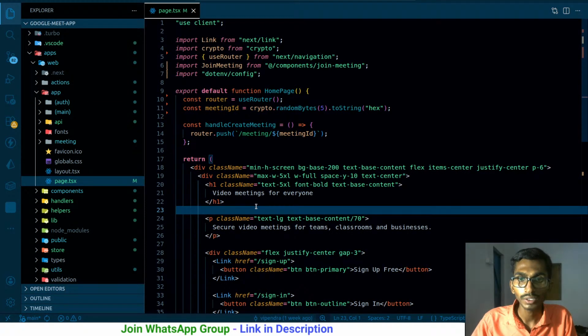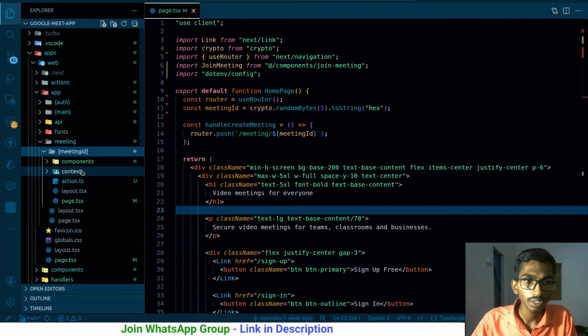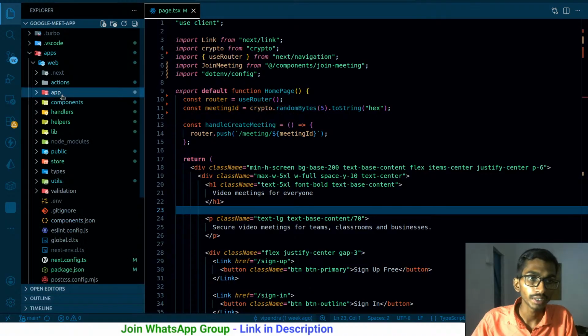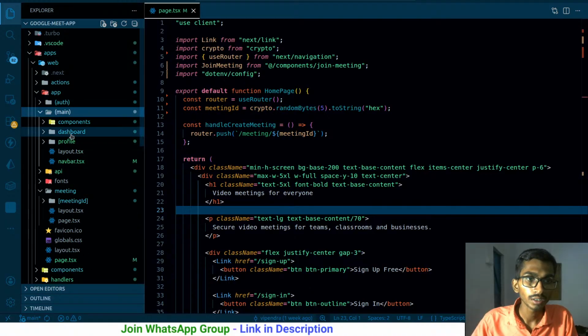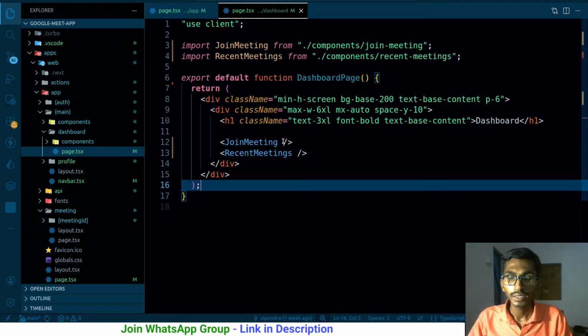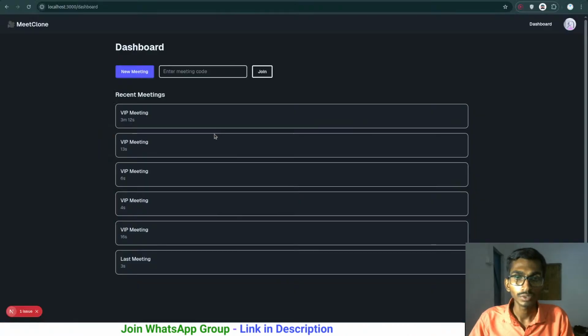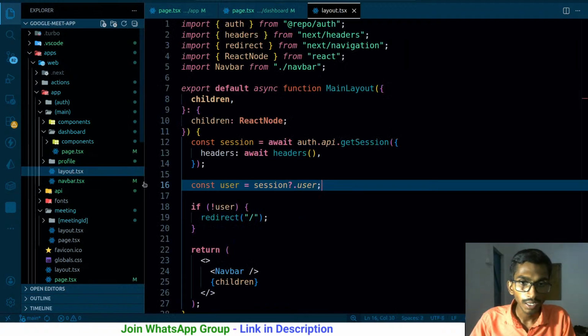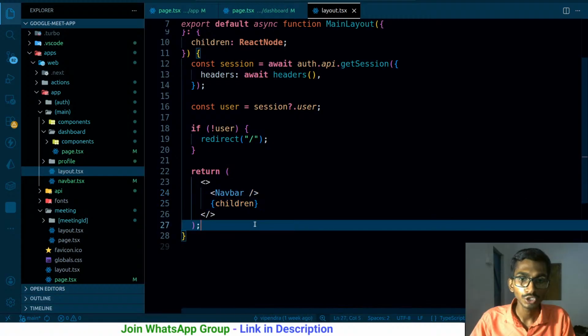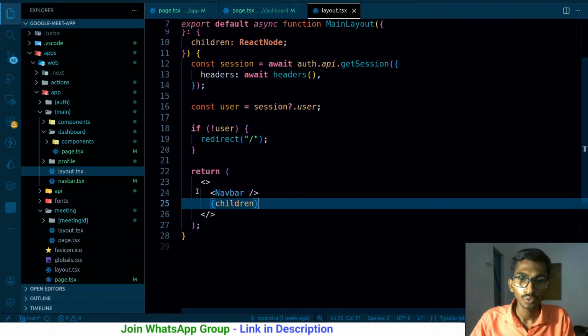So in app, page.tsx is the main page that I have, and this is where we don't have any problem. Inside the meeting we have the problem, probably in the dashboard, yeah, in the dashboard. So main dashboard page.tsx, here we have this, and inside this we have join meeting, and we have even the nav bar. What do we have to do? In the layout we have the nav bar, and then I have the remaining children.